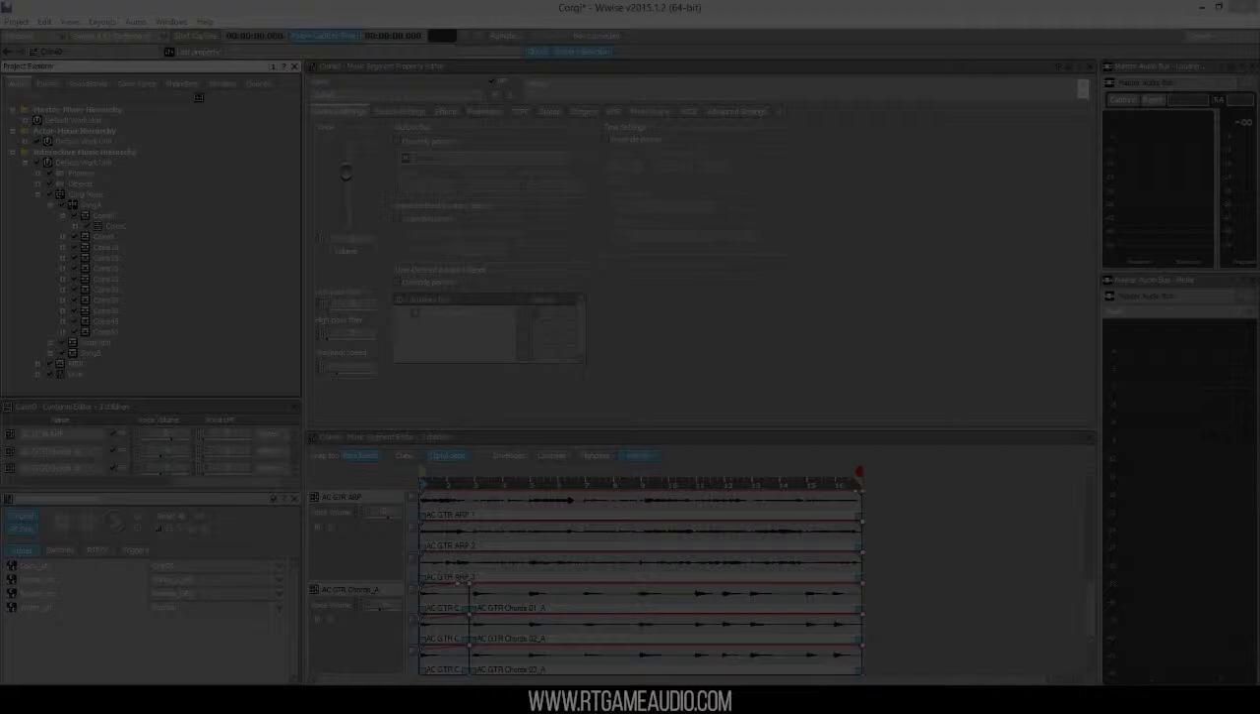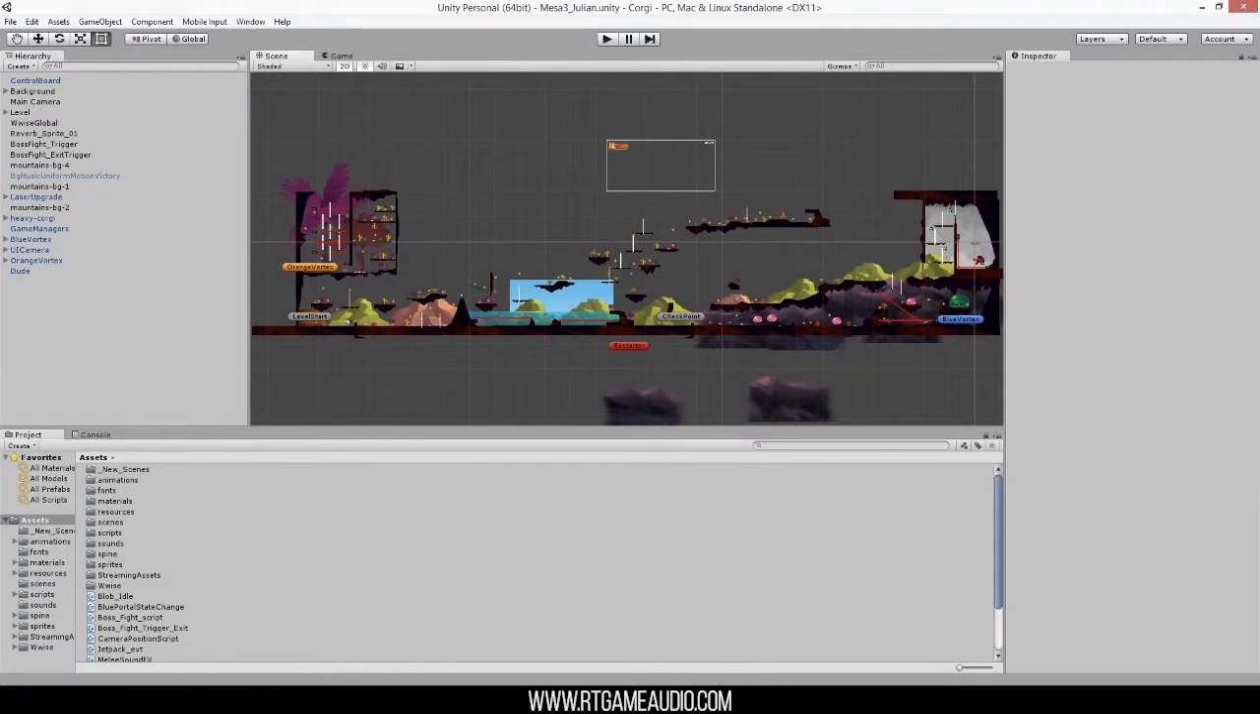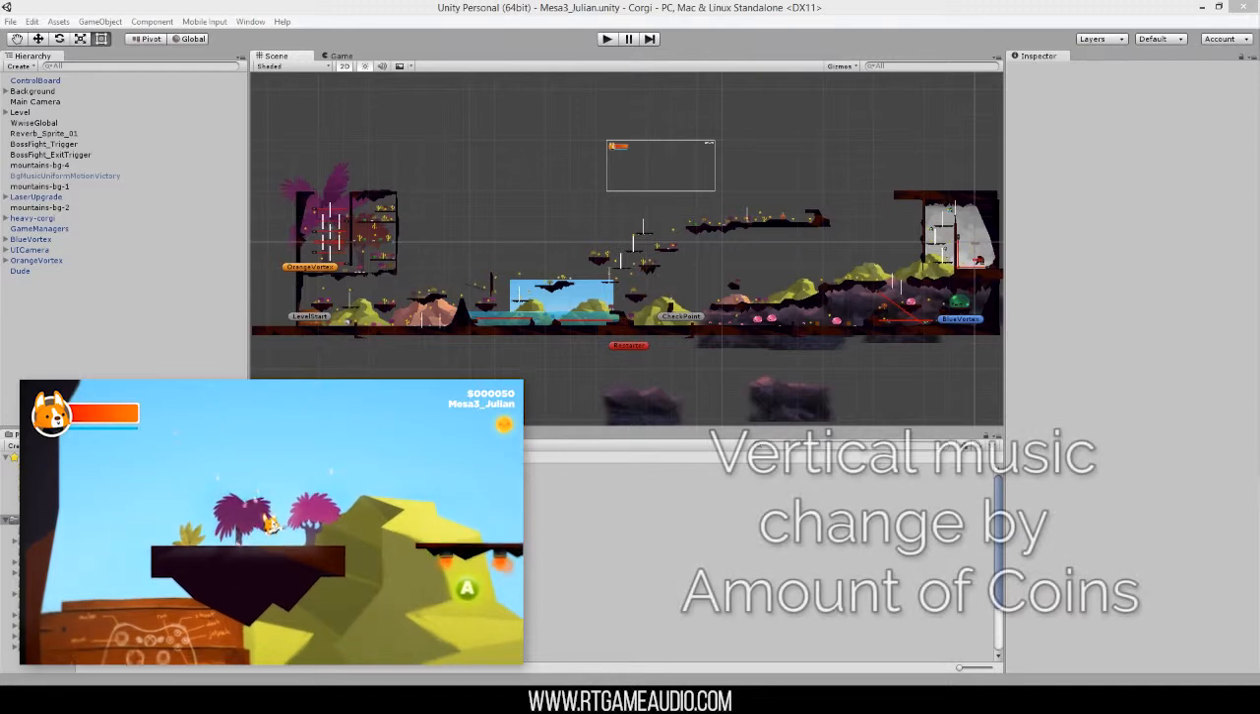Hello, this is our implementation reel for the game Corgi using Unity 5 and WWISE. For Corgi, we decided it was going to be a musical-driven game. According to this, there are vertical, horizontal, and plugin effect changes in the music. Also, every sound effect of enemies and objects throughout the game is in sync with the music.